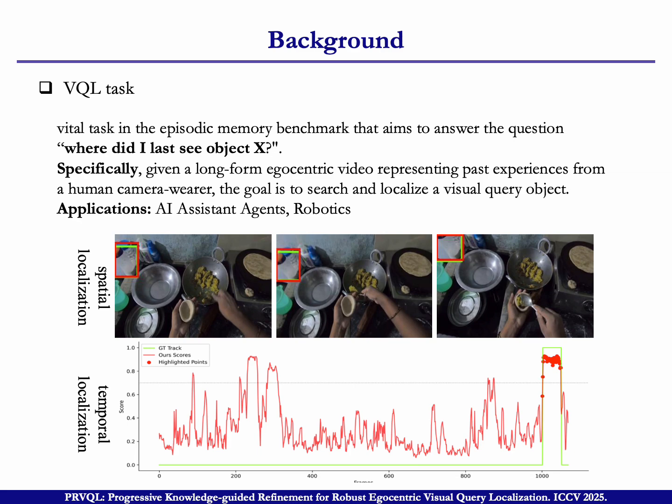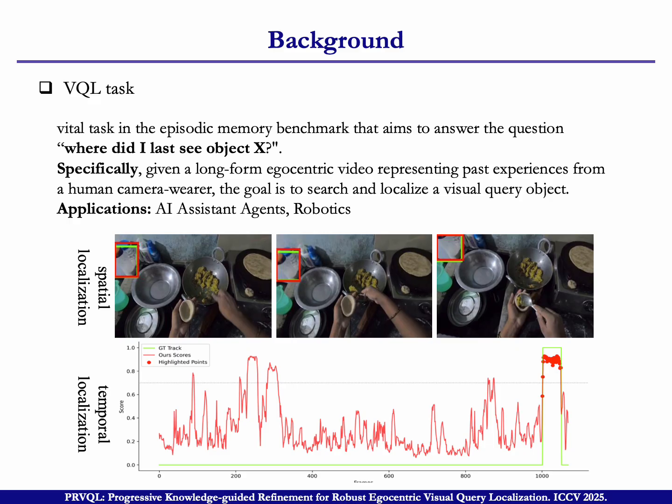In the background, first I want to introduce the VQL task. This task belongs to the episodic memory benchmark, and it aims to answer the question, where did I last see an object X? Specifically, it is given a long-form egocentric video. This video presents the past experience and is recorded from a human via camera. The goal of the task is to search and localize a visual query object, and the applications of the task are AI assistants and robotics.